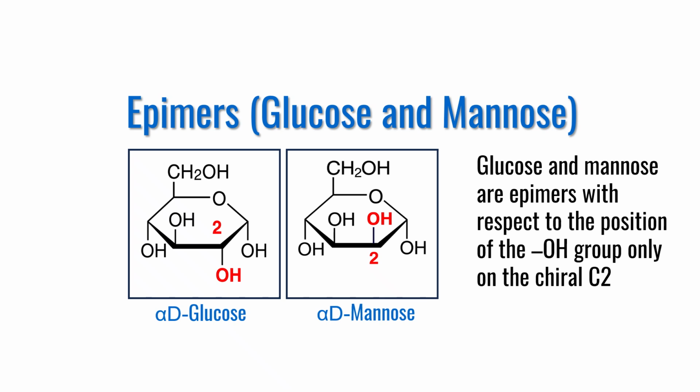Here goes the second example of epimers that includes glucose and mannose. Alpha D glucose and alpha D mannose are epimers with respect to the orientation of the OH group on carbon atom number 2. The remaining structure as well as the orientation of the OH groups in both molecules are identical. Again, they are not enantiomers, they are not mirror images, they are diastereomers.